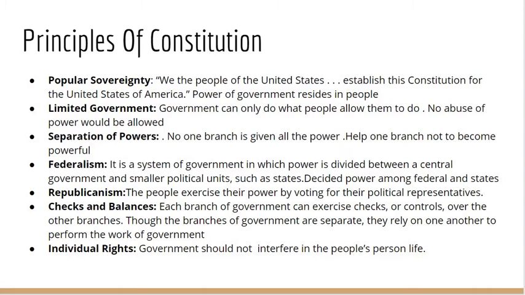Principles of the Constitution. The framers of the Constitution constructed a new system of government. 7 principles supported their efforts. To see how these principles work, imagine 7 building blocks. Together they form the foundation of the United States Constitution. Popular sovereignty. Who gives the government its power? We, the people of the United States, establish this Constitution for the United States of America.